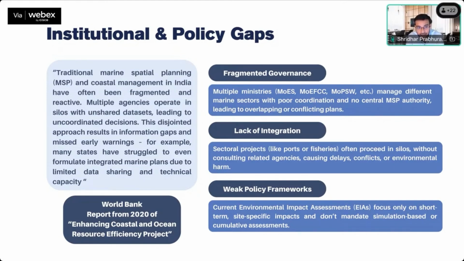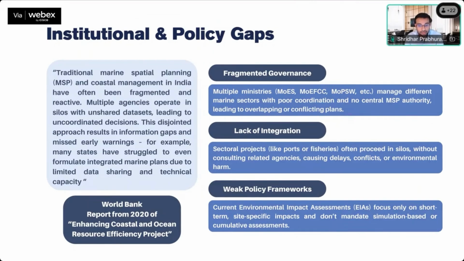So there are three aspects. There are three institutional and policy gaps that are adding to this issue of fragmentation. First is the fragmented governance. We have multiple ministries. We have the Ministry of Earth Sciences, the Ministry of Environment, Forest and Climate Change, and so on, that manage different marine sectors with extremely poor coordination between them. So there is no central MSP authority leading an initiative for marine spatial planning.